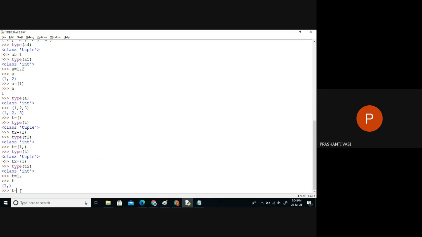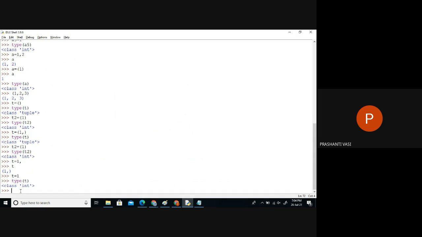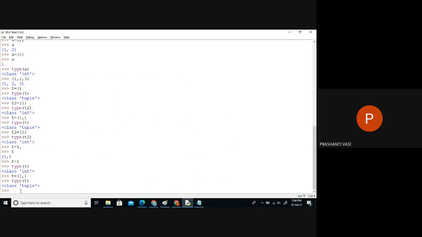Because single data is not a tuple. Single data is already an int type. To make it a tuple, we just need to make it comma separated, and the bracket is your choice. Okay, is that clear? Any confusion till here? No, no, ma'am.